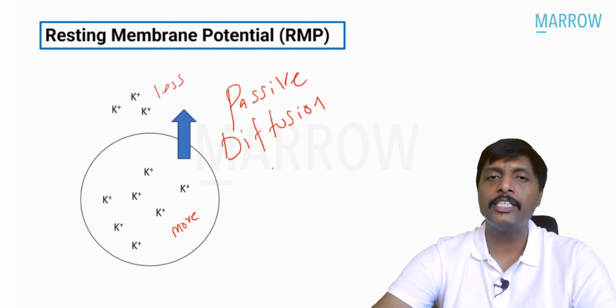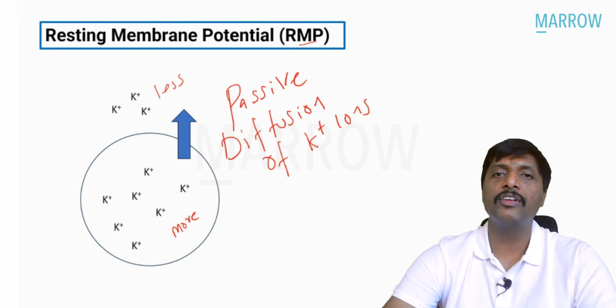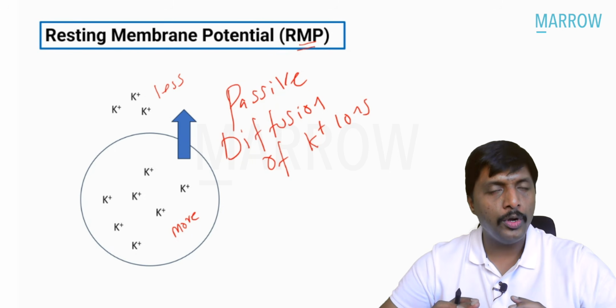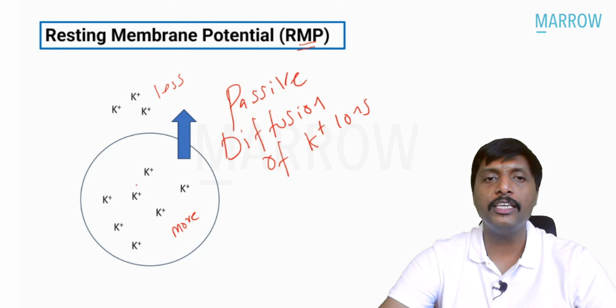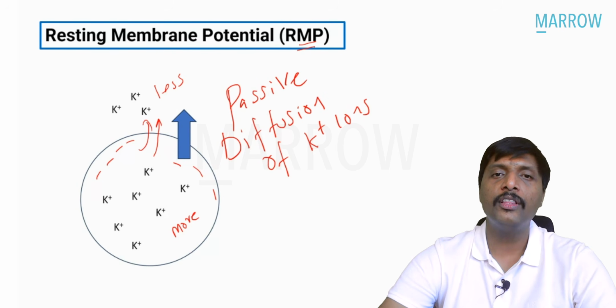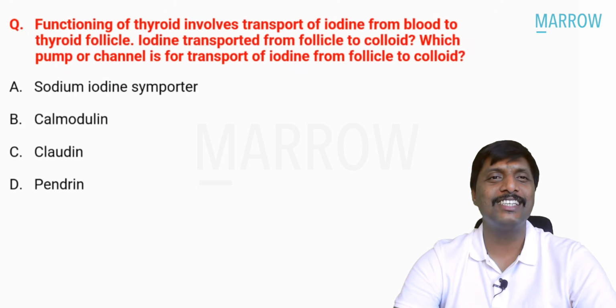So this passive diffusion of which important ion? Potassium ions is what is responsible for generation of resting membrane potential. Potassium ions move from inside to outside. Potassium is positive, so it is taking a lot of positives outside. So inside, the negative charges accumulate. This inside negativity is our resting membrane potential. The cause for the resting membrane potential is passive diffusion of potassium ions. Potassium is the answer. Next question.